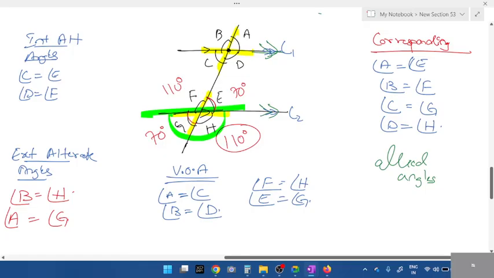If F is 110, how are angle D and F related? Inside the parallel line. Interior alternate or opposite? Interior alternate, right? If F is 110, angle D is also 110. How will you relate angle D and angle E? How are they related? Allied angles. What is the sum of allied angles?